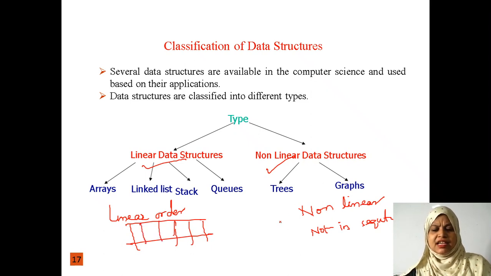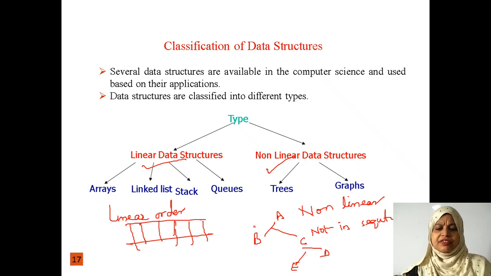Whereas in this case, for example, one element we store here, then C, D, E in this format. We are not going to store the elements in a linear order. In the other case, all the elements are arranged in linear order.